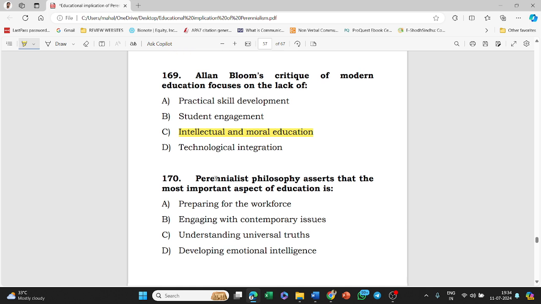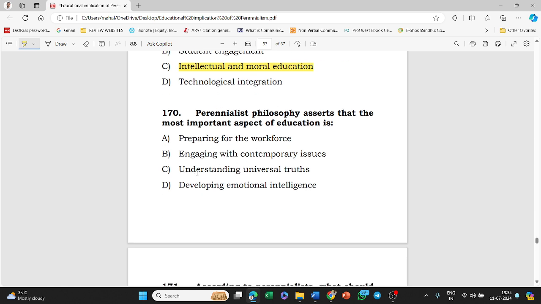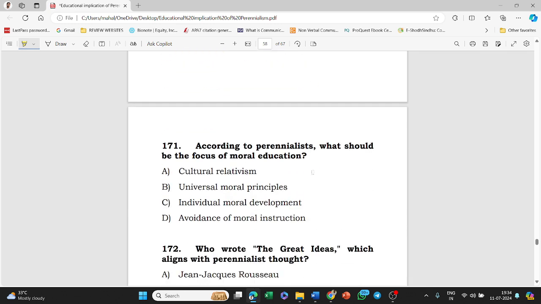Next, perennialist philosophy asserts that the most important aspect of education is preparing for the workforce, engaging with contemporary issues, understanding universal truth, developing emotional intelligence. The answer to this question is understanding universal truth. This is the answer to this question.